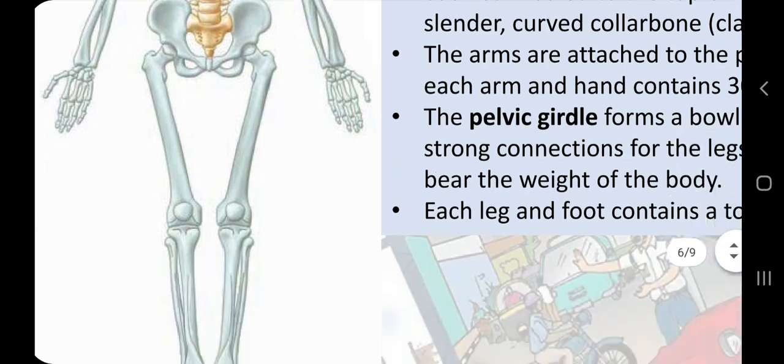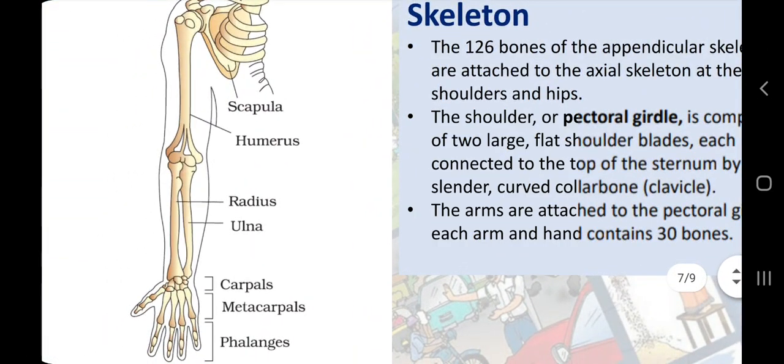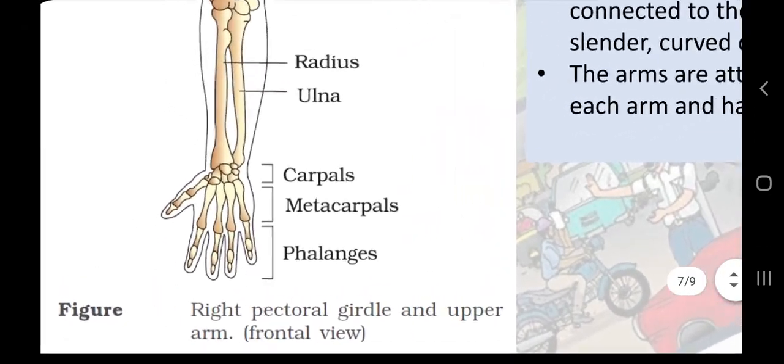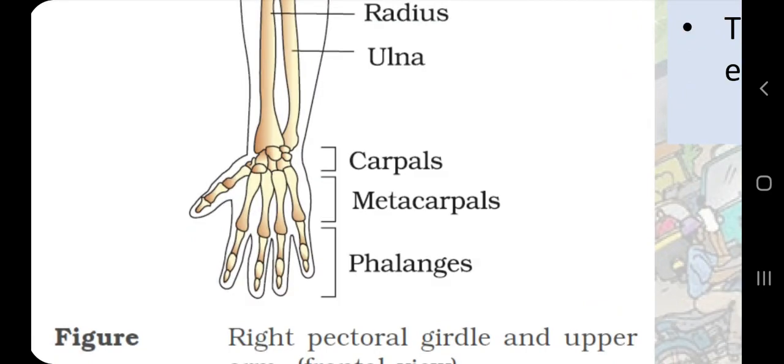Now coming to the appendicular skeleton, as we have discussed, each limb, either hand or leg, will have 30 bones. So how do they have 30 bones? Let's calculate in a very easy manner. If you see your fingers, in India we always calculate with the help of our fingers, you can observe you have 3 segments in each finger.